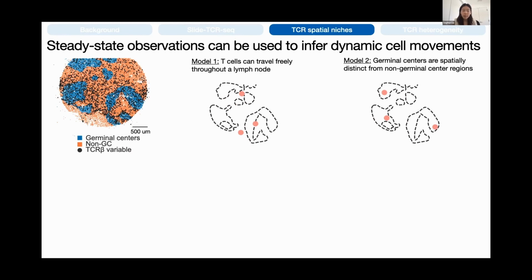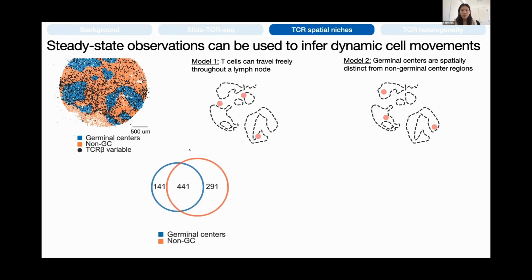So the question then becomes, how can we differentiate between these two dynamic models? Because we're observing a very static, steady state. We can't do these beautiful intravital microscopy experiments from Arbella Victoria's lab and Michel Nussenzweig's lab in these human samples.